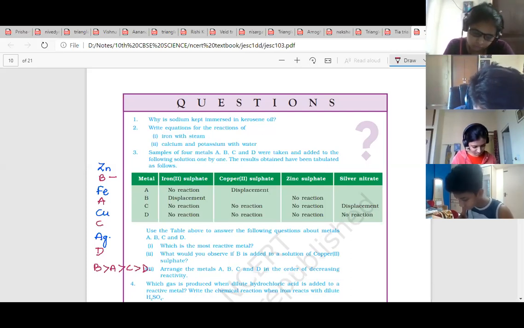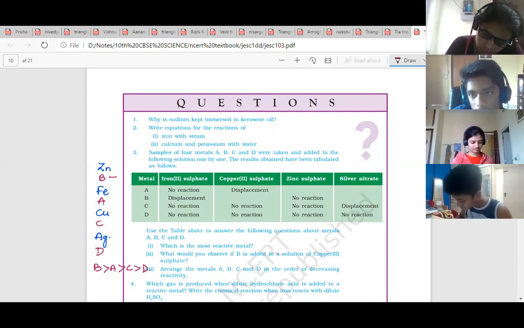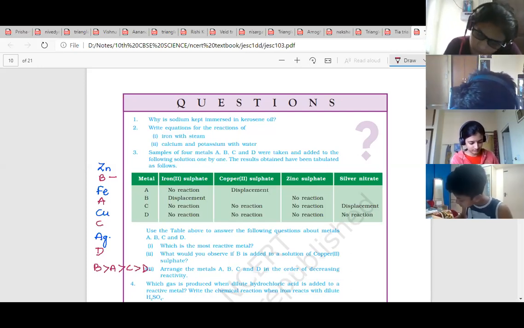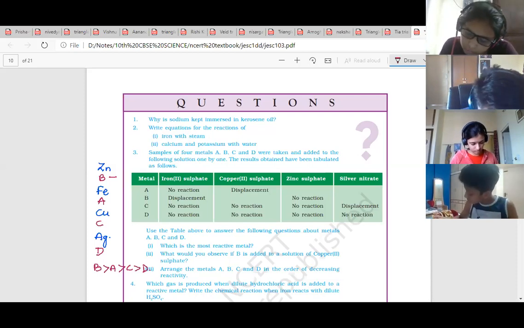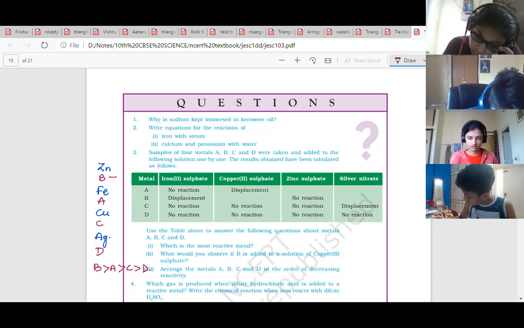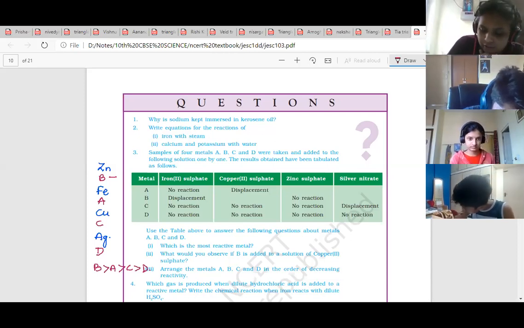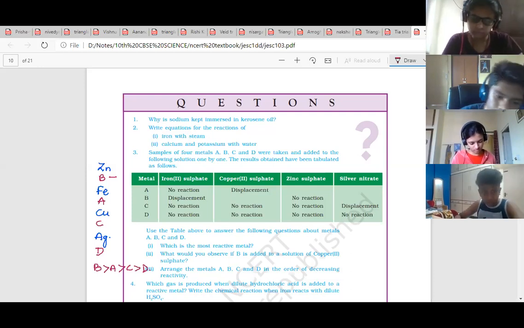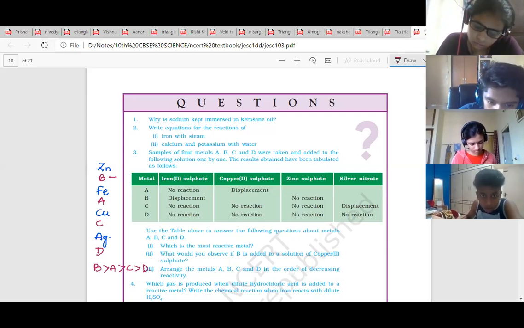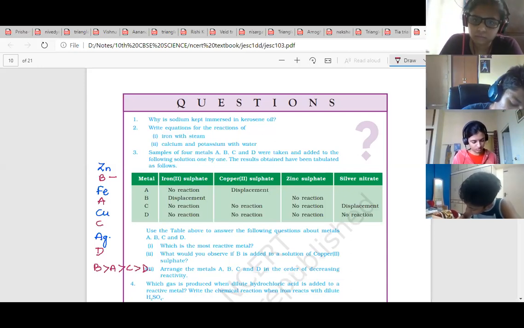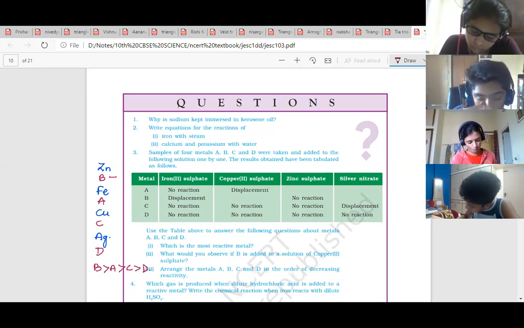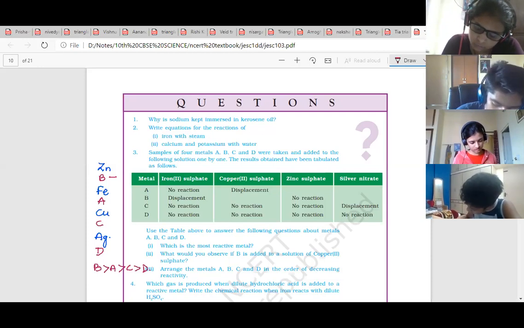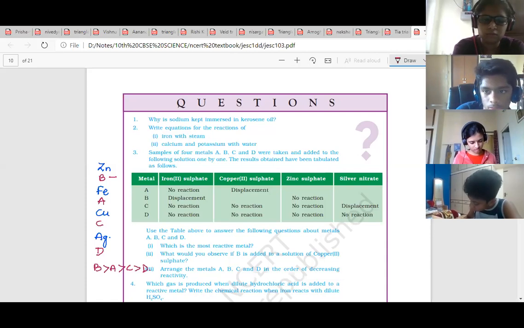Fe3O4. What is Fe3O4? Fe3O4 is not a compound.